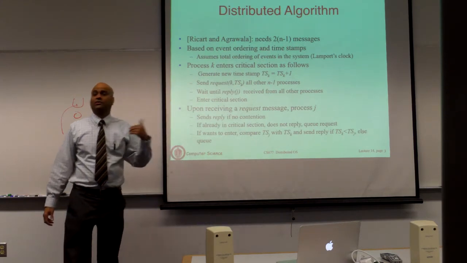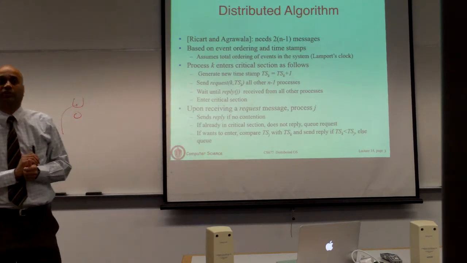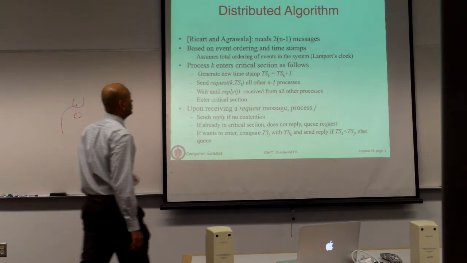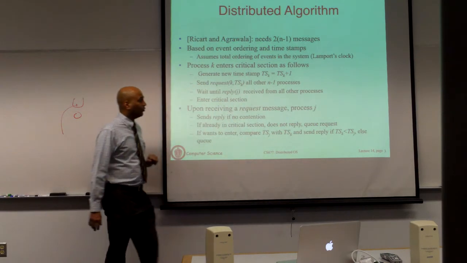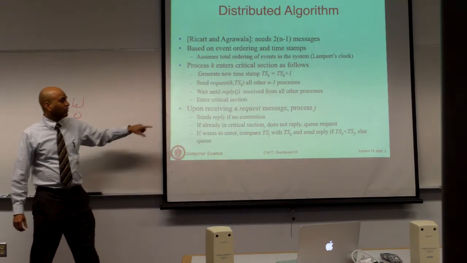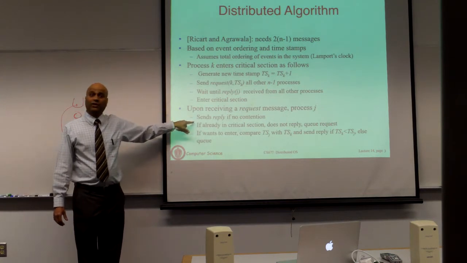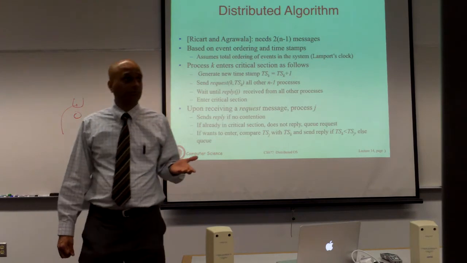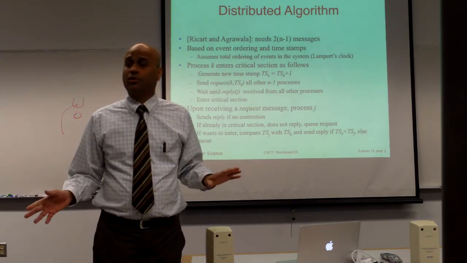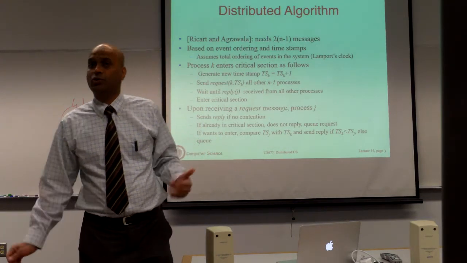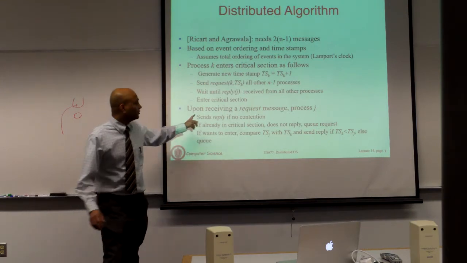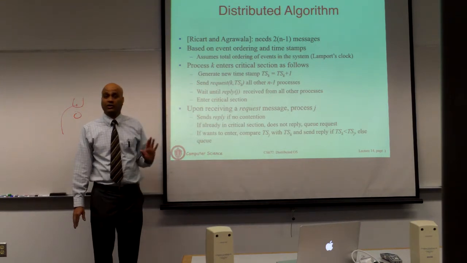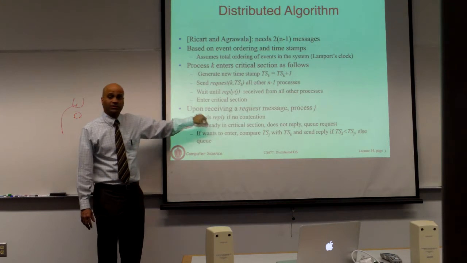So if you are a process that receives a lock acquire request from some other process, say you are process J and you received a lock acquire request from process K, you have three cases. Case one is you don't have any interest in the lock. This process doesn't need the lock at this point. There's no contention. In this case, this process is going to say yes, go ahead, I don't need the lock. That's called a reply message.